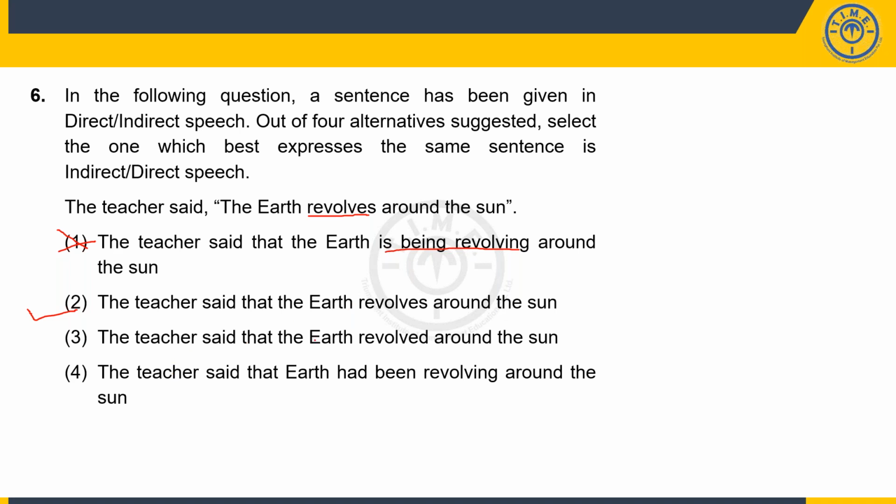The teacher said that the earth revolved around the sun, but then I can't make this into past as this is a universal truth. So 3 gets eliminated. The teacher said that the earth had been revolving around the sun. Again, I'm changing the tense. So option number 2 is correct. The teacher said that the earth revolves around the sun.